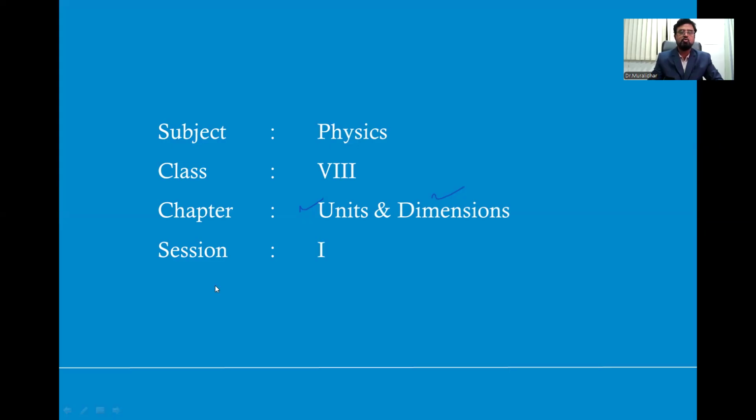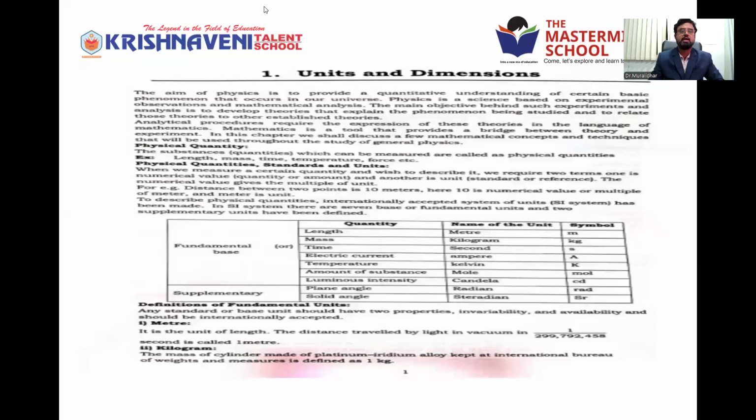When you move forward to the next slide, you can see the importance of units. Before knowing what a unit is, it is very important to know where we use units, right? You can see here, the aim of physics is to provide quantitative understanding of certain basic phenomena that occur in our universe. So what is physics? It gives some basic applications.